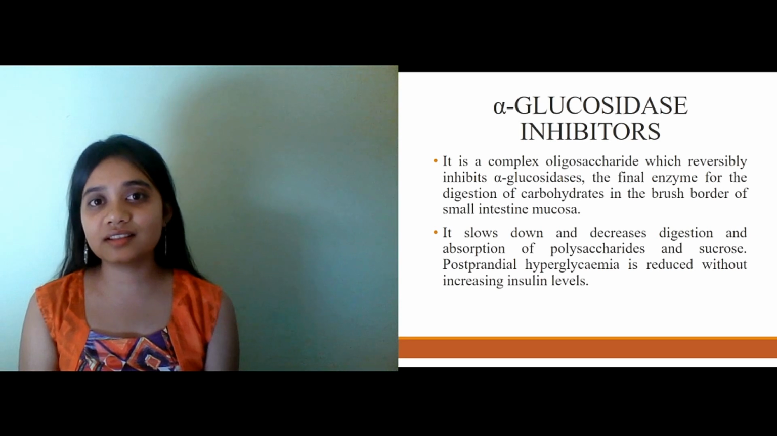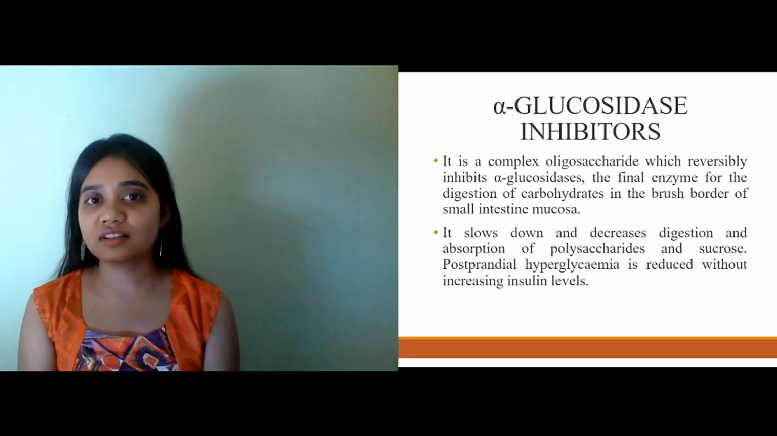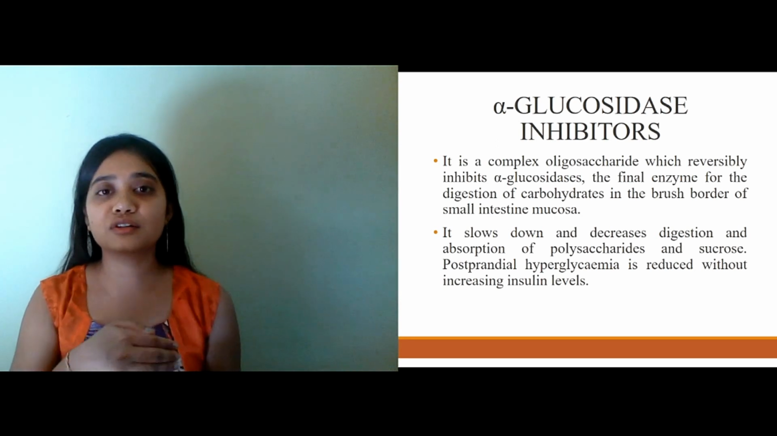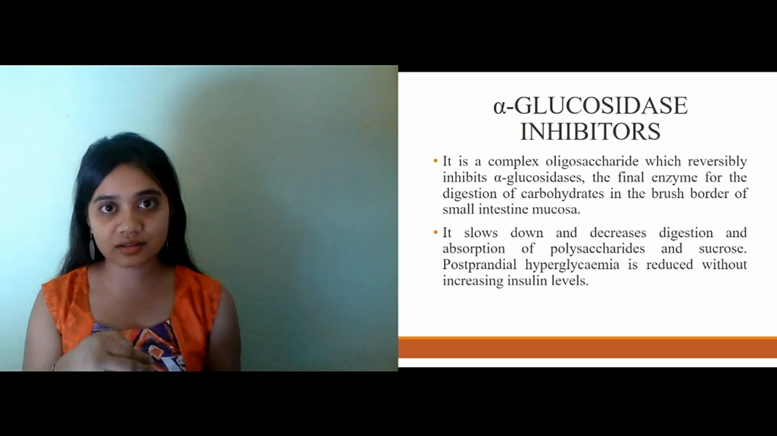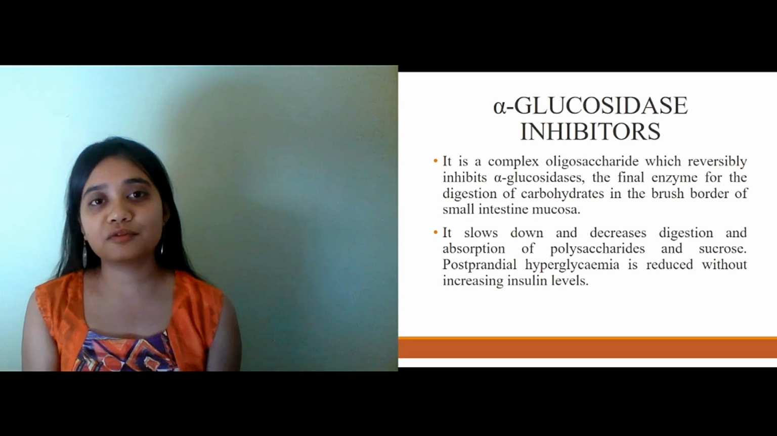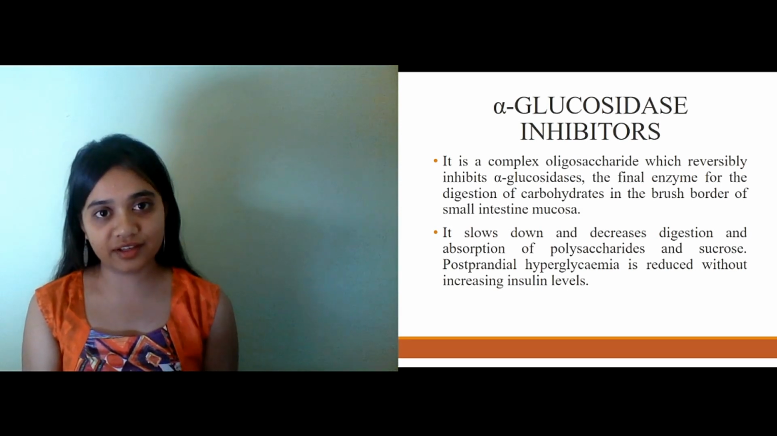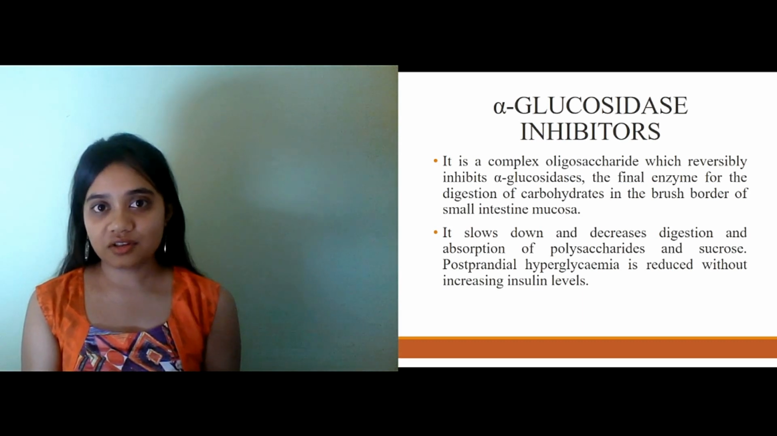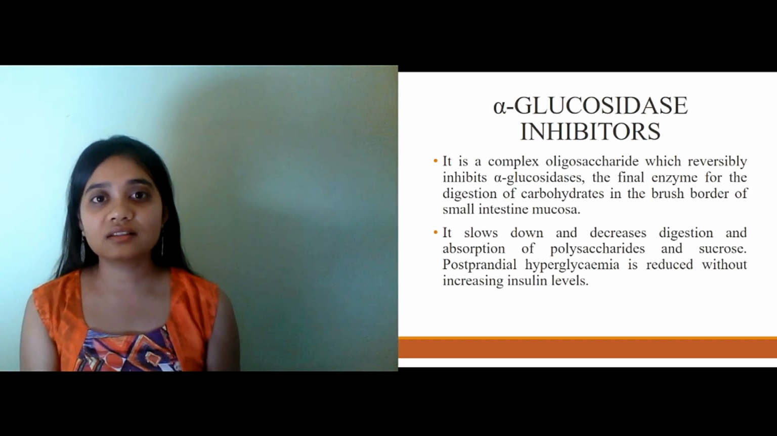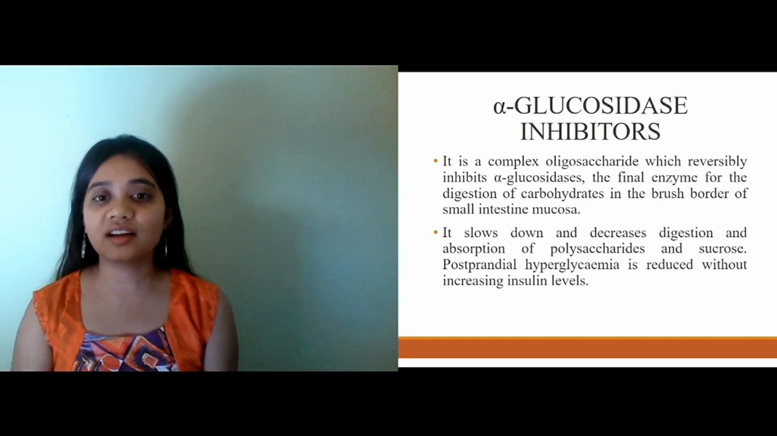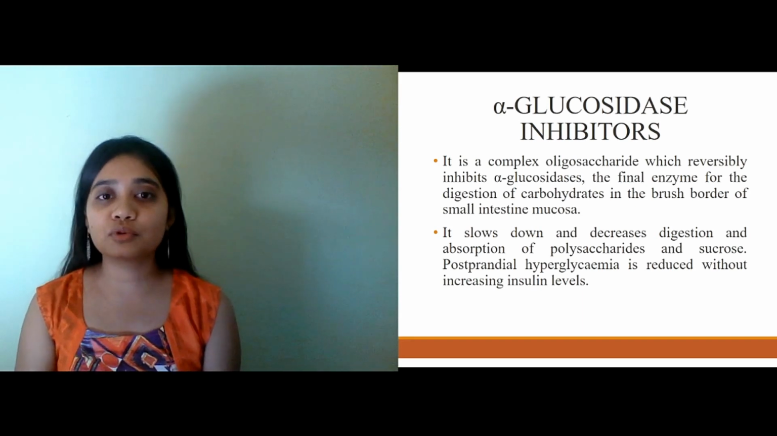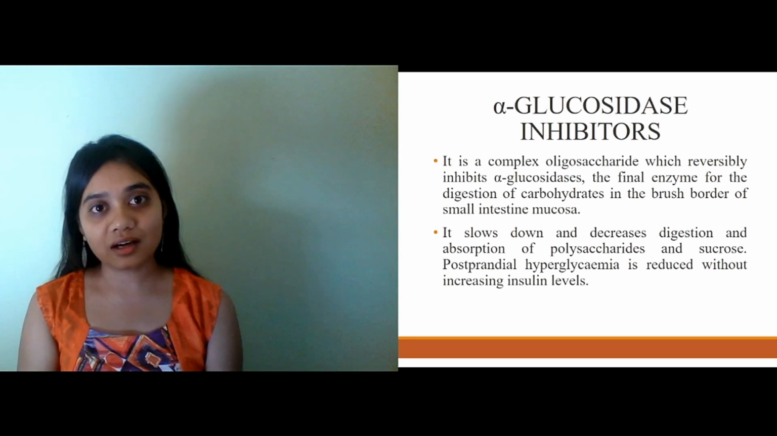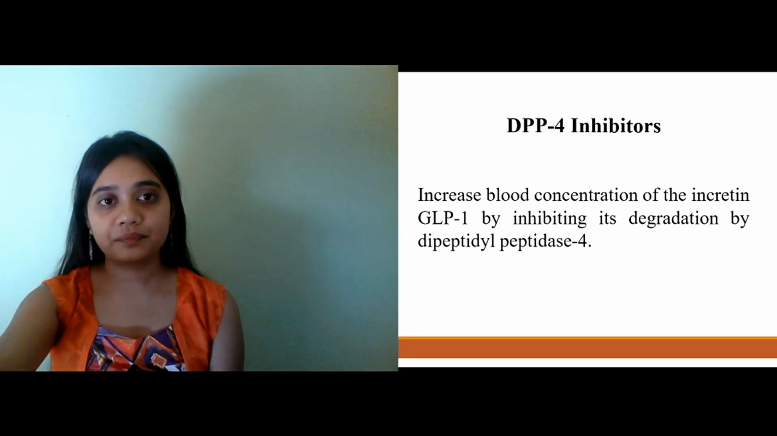Now the next category is alpha glucosidase inhibitors. Alpha glucosidase is the enzyme which is located on the brush border lining of the intestine, and it is responsible for digestion of carbohydrates. So these agents are complex molecules. What they will do is delay the absorption of carbohydrate, and hence decrease the postprandial glucose. This class of drugs includes acarbose, voglibose and many more.